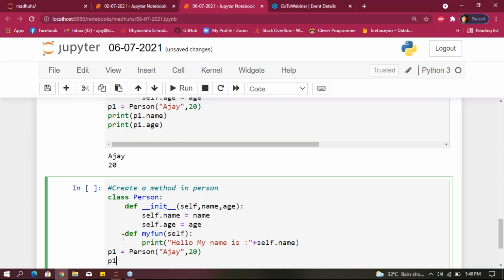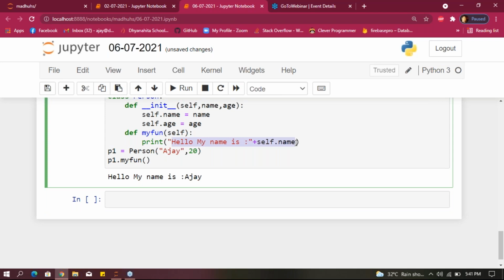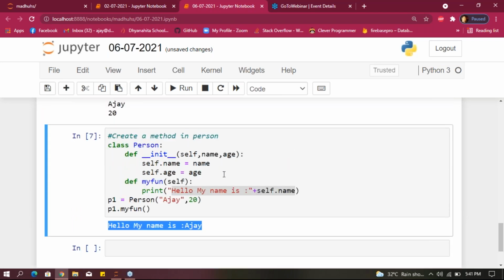For that, p1 dot my function. If you run that, what happened here? What we created here, we created a print function, right? This is how we can access that. Understood, guys? This is how we can create a method and access it.